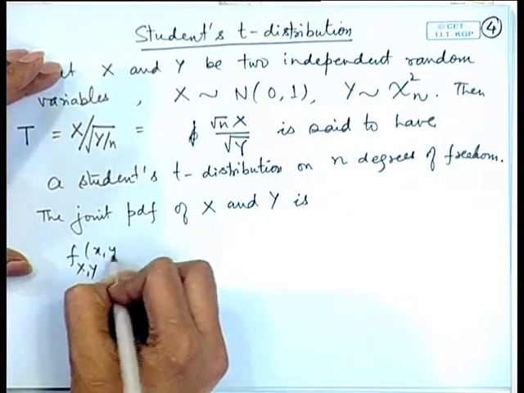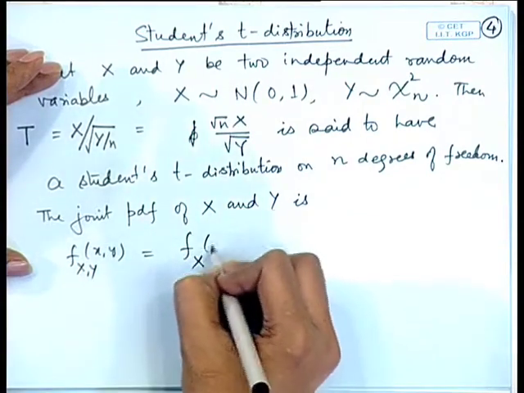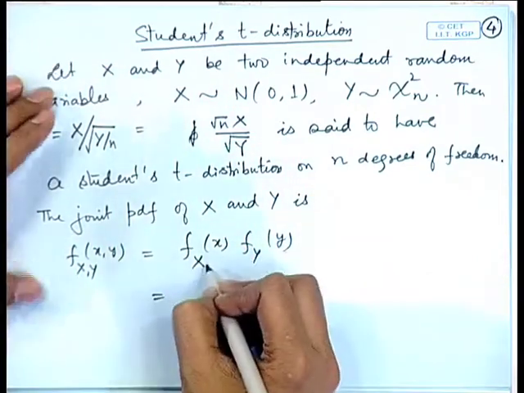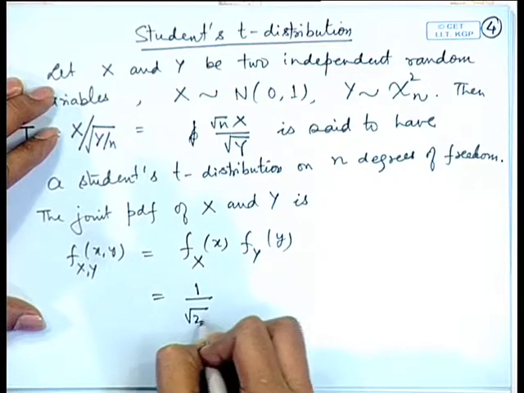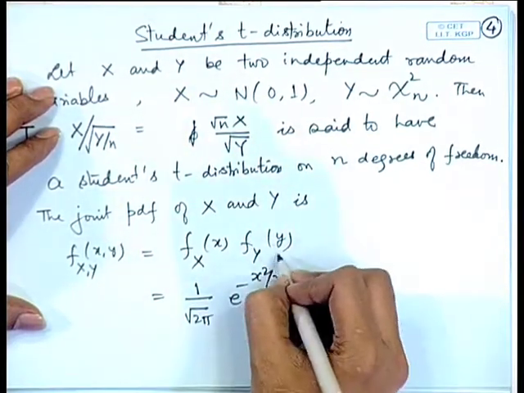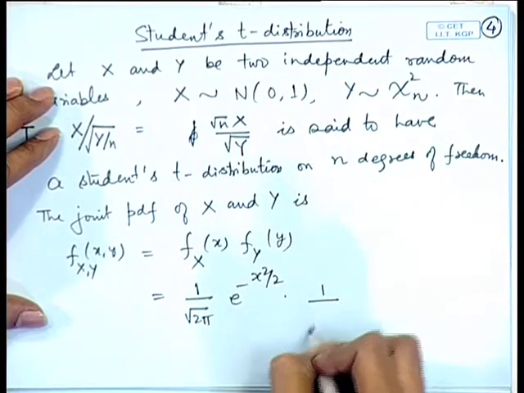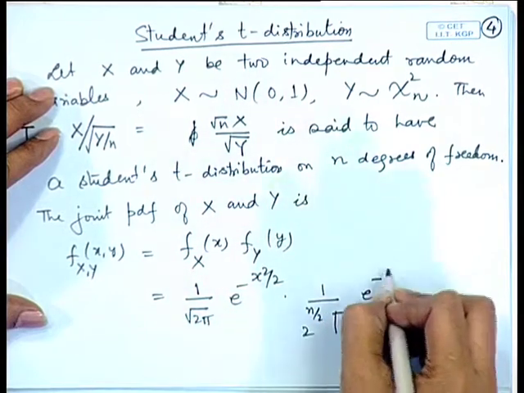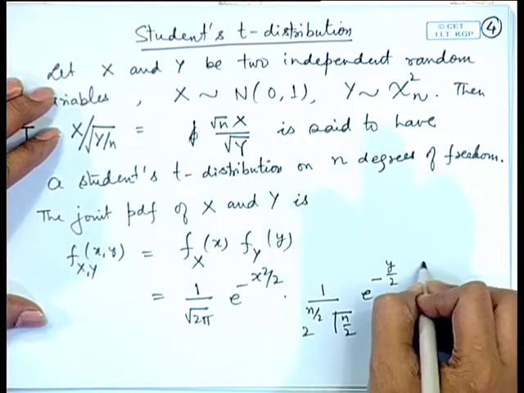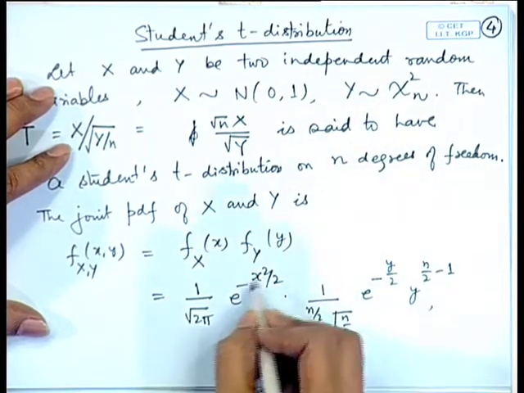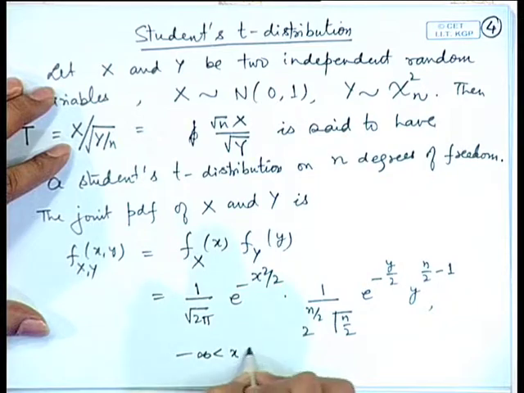It is equal to the product of the individual distributions of X and Y. Now, X is normal 0, 1. So, the density is 1 by root 2 pi e to the power minus x square by 2, and the density of Y is chi square n, that is 1 by 2 to the power n by 2 gamma n by 2, e to the power minus y by 2, y to the power n by 2 minus 1. Here the range of the X variable is from minus infinity to infinity, and the range of the Y variable is positive.